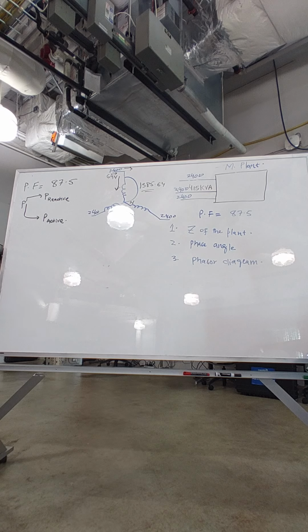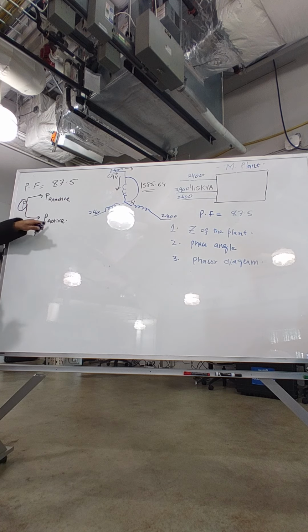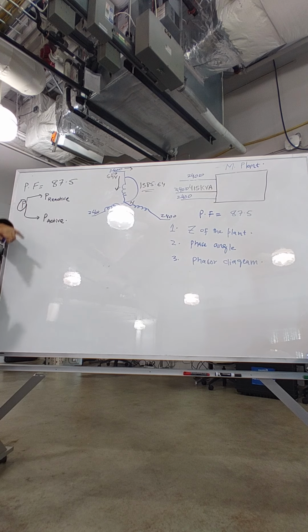It is telling me, from American Electric Power, when we receive this power, how much of the power coming from the generating station is turned into useful work? There are multiple ways to represent this power factor. We can represent it through resistance, we can represent it through power.